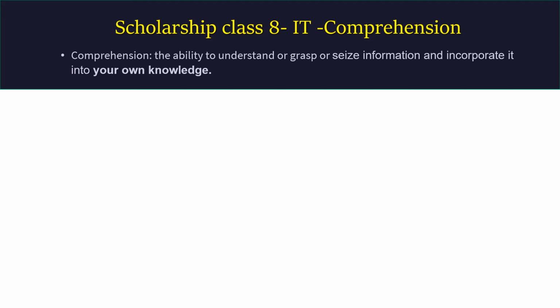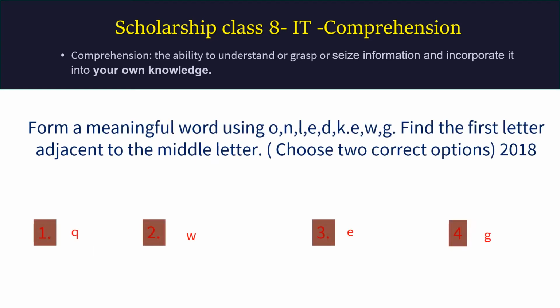Here is the next question. Form a meaningful word using O, N, L, A, D, K, E, W, G. Find the first letter adjacent to the middle letter. Choose 2 correct options. Question has come in the year 2018. Now here the question is having 2 parts. First part is tough, second part is easy. First part is to make a meaningful word out of this.